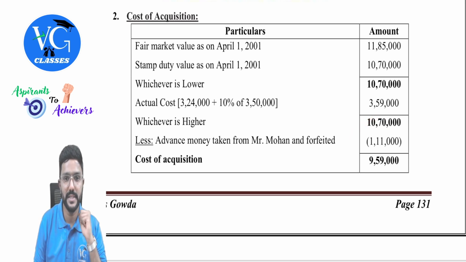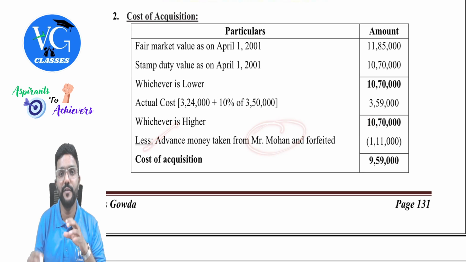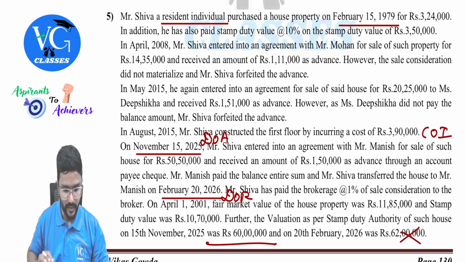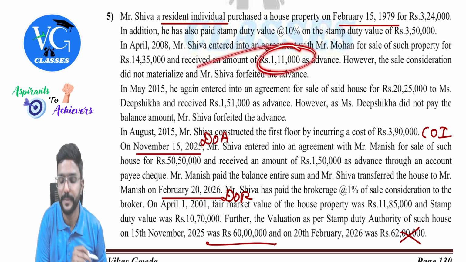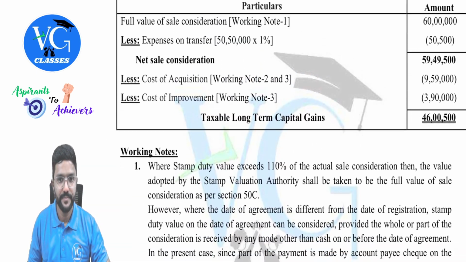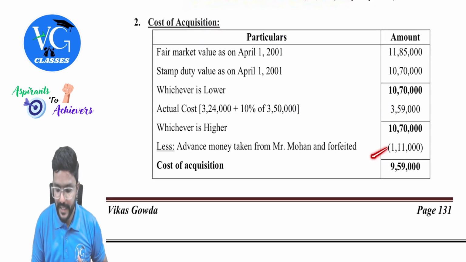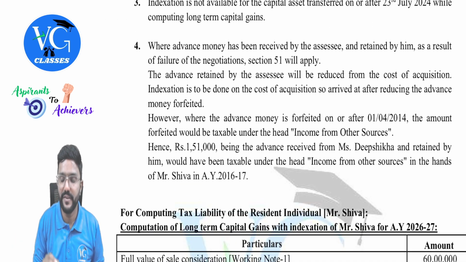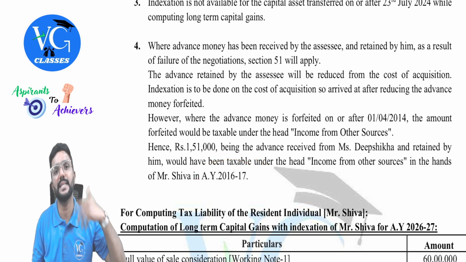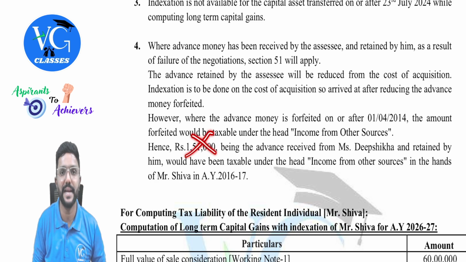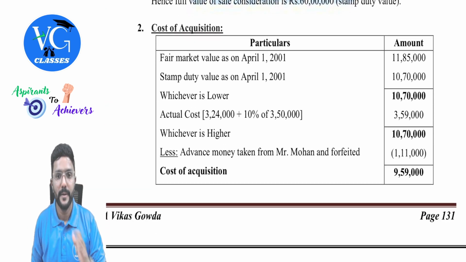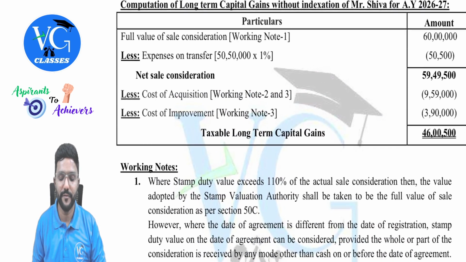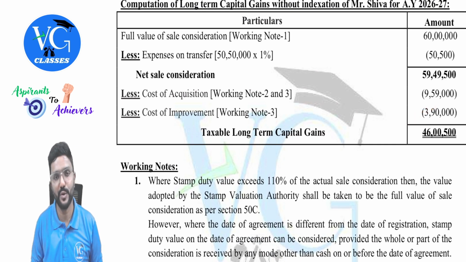1070. And in this case, advance money taken from Mohan and forfeited before 1st April 2014. That is this part. Mohan part. Mohan, where are you? This one. Yes, students. So deduct it, whereas what we received from Deepshika would have already been taxed in the year 2015-16, guys, or assessment year 16-17 under the head income from other sources. So should I reduce this again? No, not required. So we will get cost of acquisition 9,59,000. Take it here. And there is a cost of improvement which is incurred 3,90,000. We have to take it as it is.